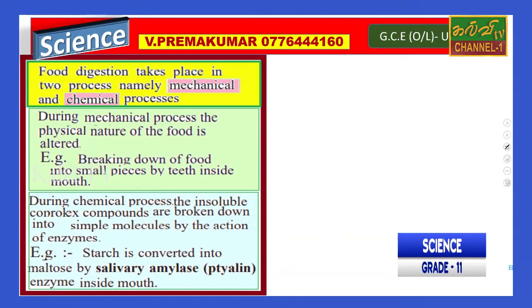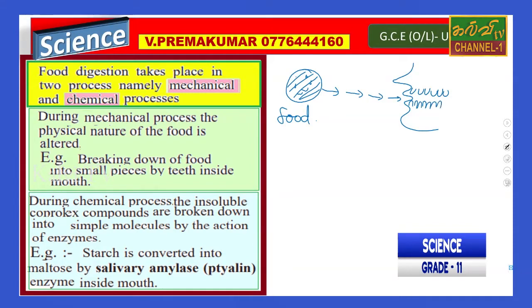For example, when you eat something like a biscuit, what happens? When you eat food, in the mouth you have teeth. The teeth grind the food, and the food becomes small particles.